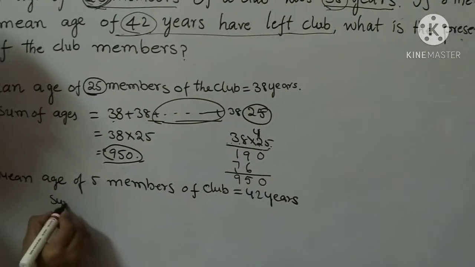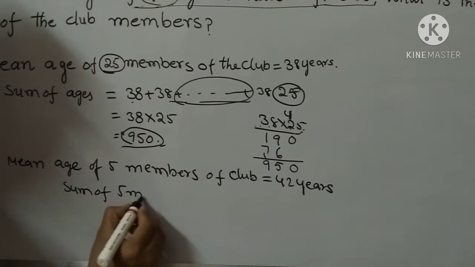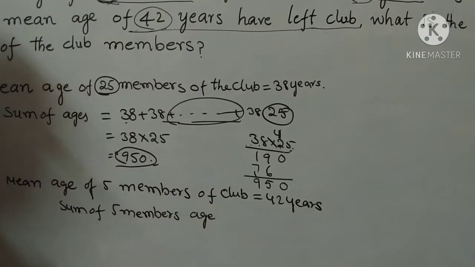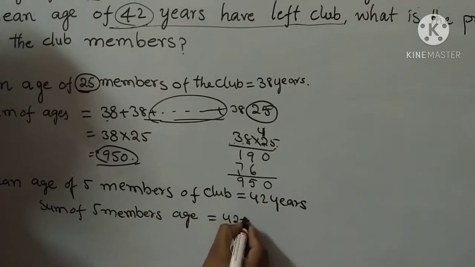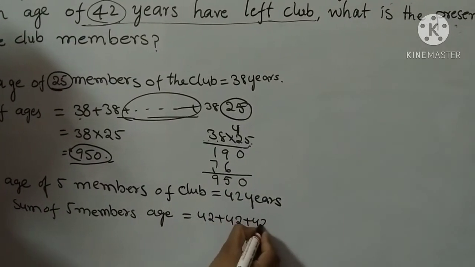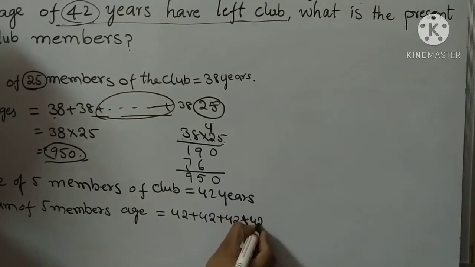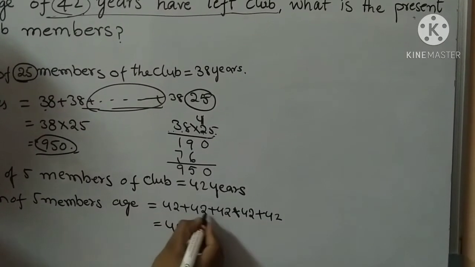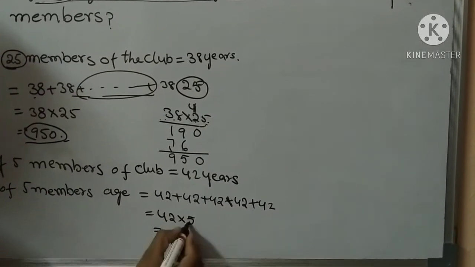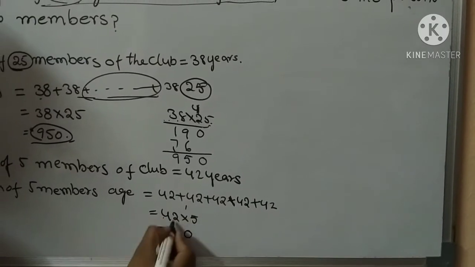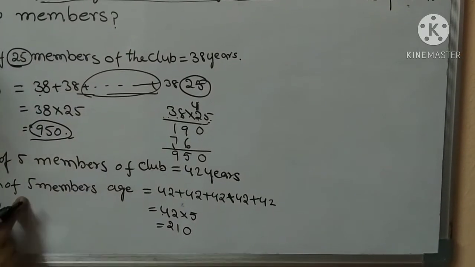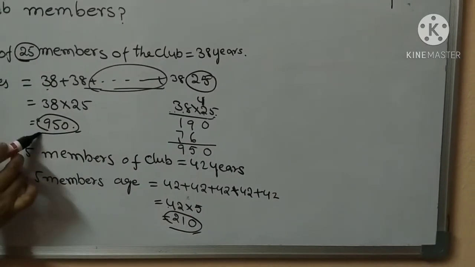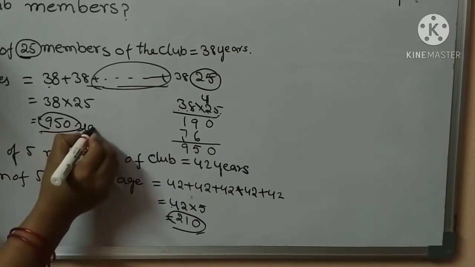So the sum of the 5 members' ages is 42 plus 42 plus 42 plus 42 plus 42. Write 42, 1 2 3 4 5. 5 2s are 10, 5 4s are 20 plus 1, 21. The sum of the 5 members' ages is 210. So the 25 members' ages total 950 years.